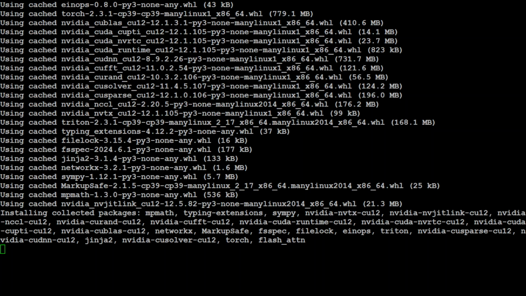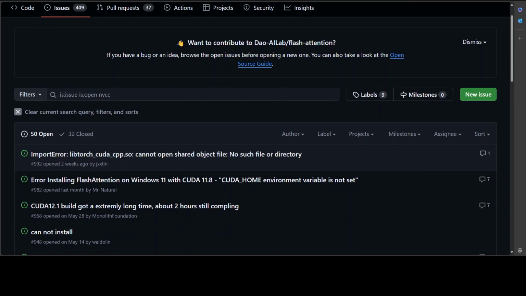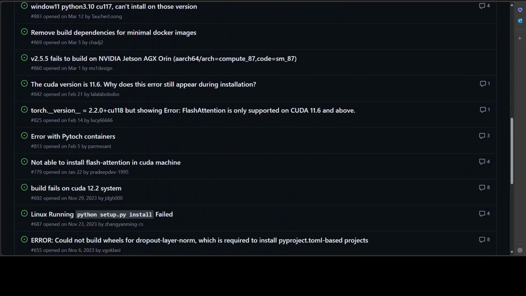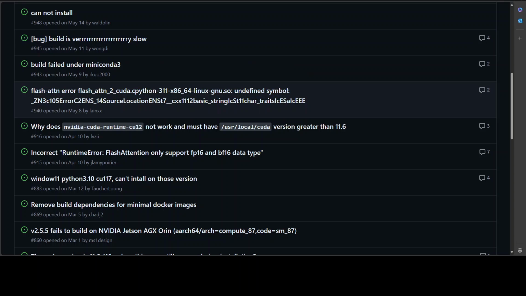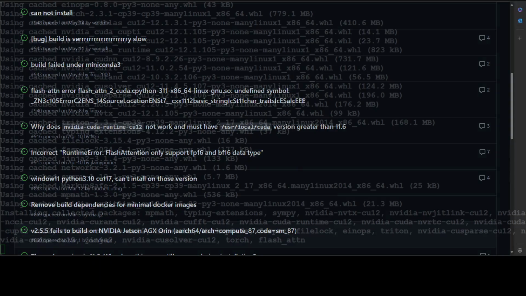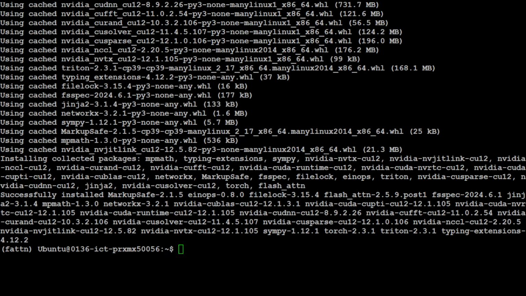Shouldn't take too long. And if you're feeling bad that you are the only one who couldn't get it working, don't worry. There are heaps of people. If you go to the GitHub repo of this flash attention and scroll down, there are more than 400 issues which people have opened, screaming about the same thing. So I believe that this package really needs to lift its game. It's terrible at the moment. I'm sorry to say that. There are so many dependencies on so many Python versions and architectures, but there you go.